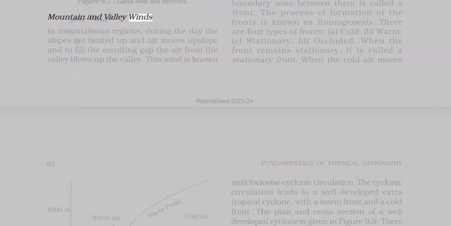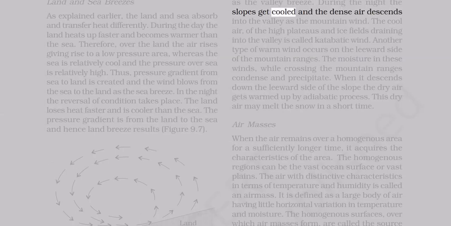Mountain and valley winds. In mountainous regions, during the day the slopes get heated up and air moves upslope, and to fill the resulting gap the air from the valley blows up the valley. This wind is known as the valley breeze. During the night the slopes get cooled and the dense air descends into the valley as the mountain wind. The cool air of the high plateaus and ice fields draining into the valley is called katabatic wind.